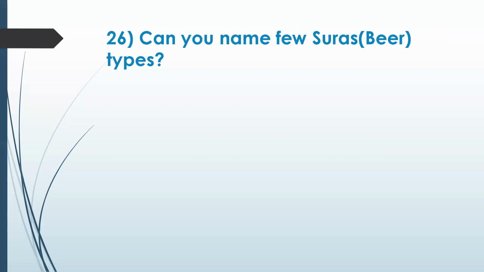Can you name a few suras? That is beer types, meaning from which sources we are going to prepare. Yavasura, the only one I remember. Tubers one I remember. Okay, correct. Yavasura, barley. And what else? Any other type? Dates, yeah, that is correct. And dates, Karjura. Honey.